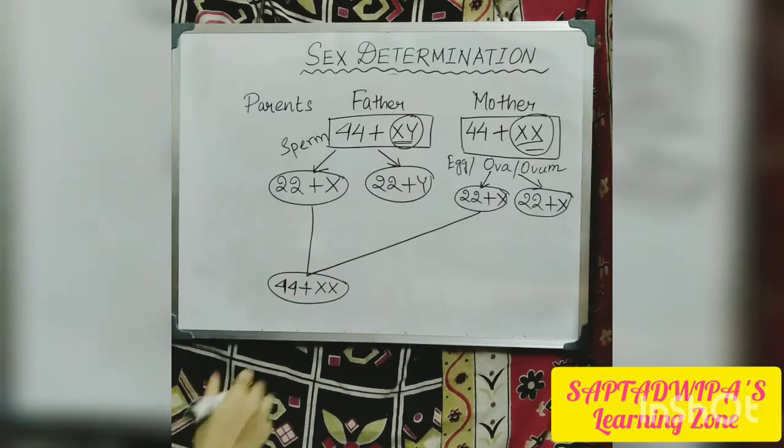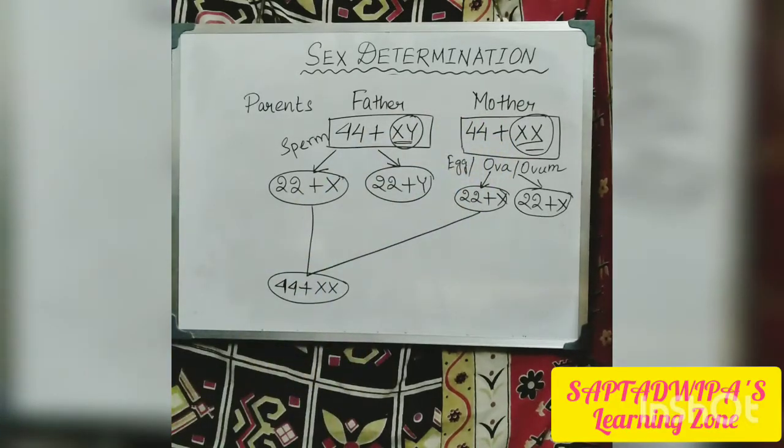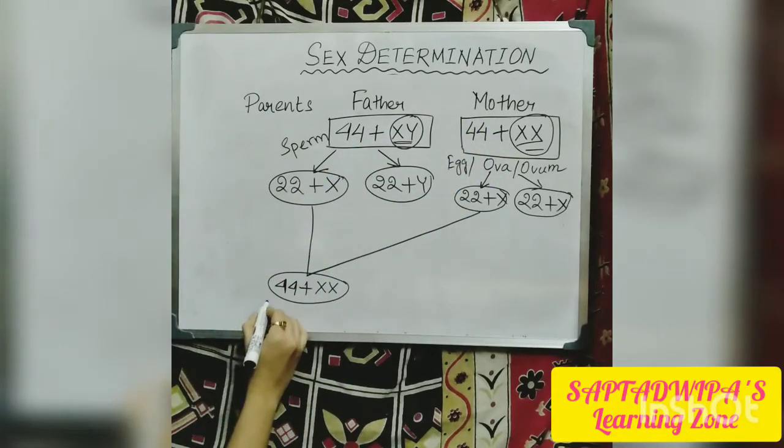So this is 1. That means 44 plus XX. What will be the gender? Female. That means it will be a baby girl.